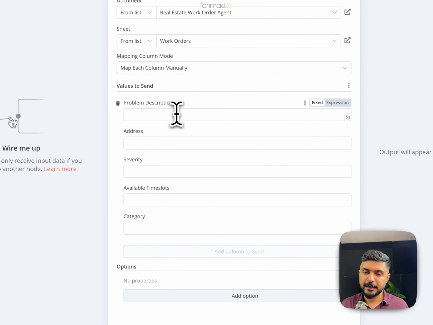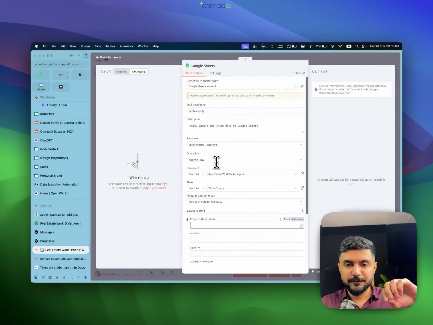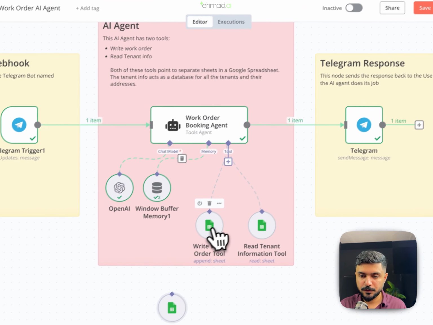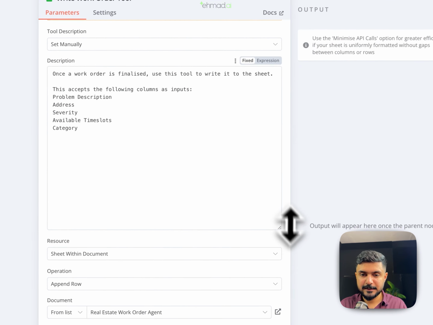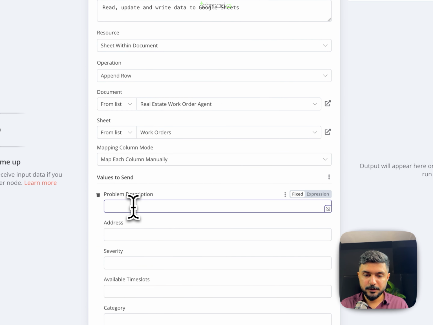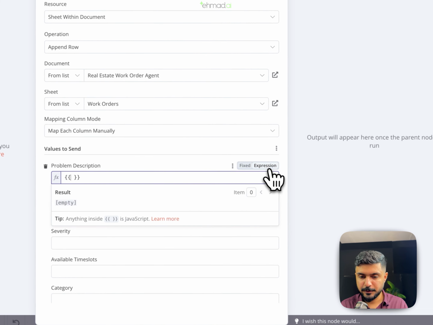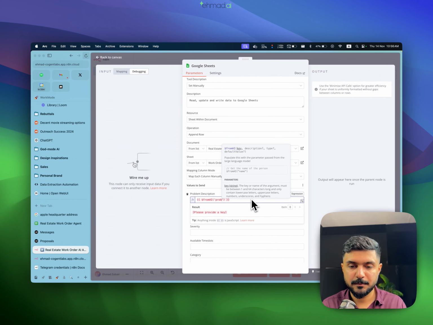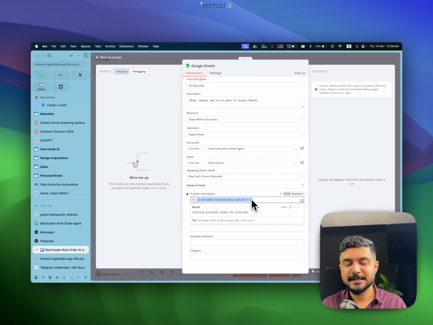And now all we need to tell it is that you need to fetch these from the AI. This is a dummy node for this tool, but initially we had told it over here that these are the things that you need to fill. Because of this, we can expect the AI to be able to fill all of these fields. So all I need to do is write these two brackets, $from AI, and give it a name like problem_description. And this tells the AI agent that I am expecting a problem description from you that needs to get filled over here.